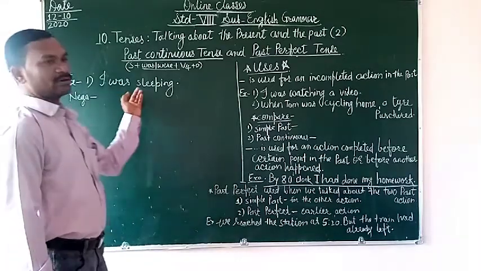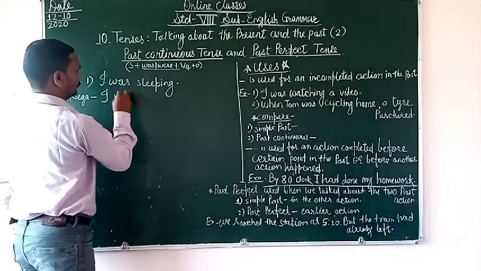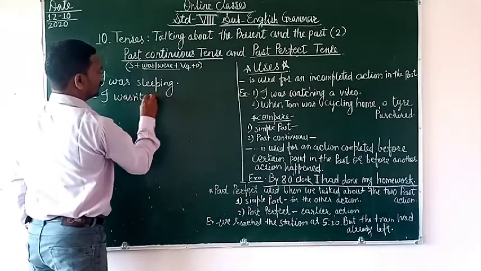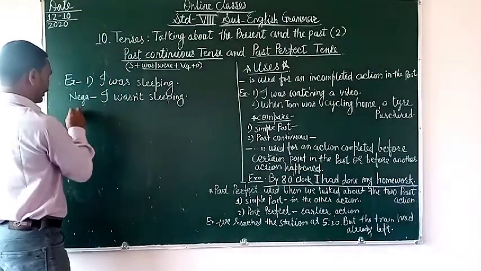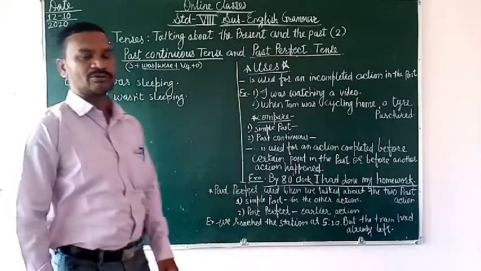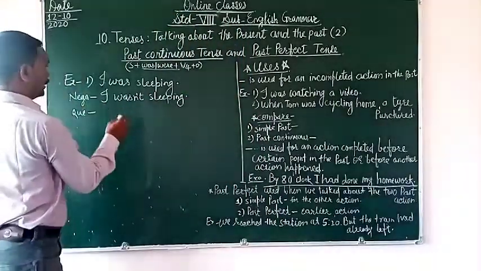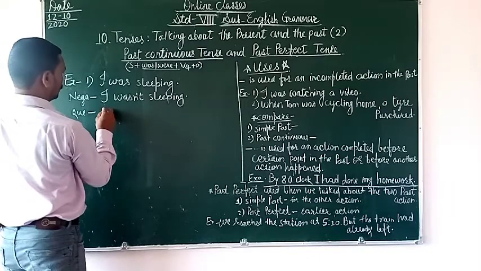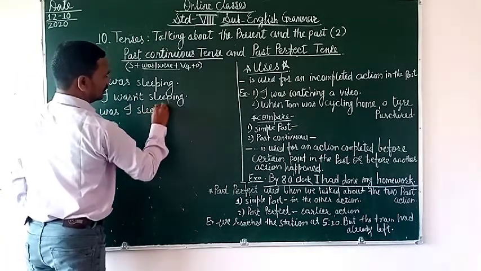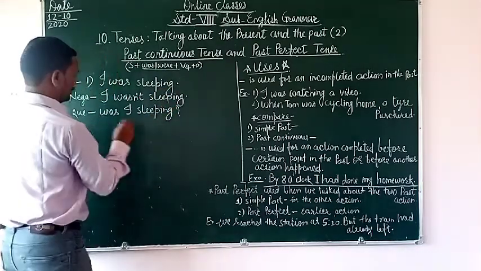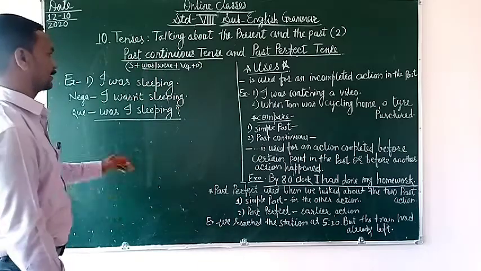Everyone has knowledge about how to make a negative sentence. I wasn't, I was not sleeping. And actually we have to deal with the question sentence. This is called the interrogative sentence. Was I sleeping? This is the common example, and you already know that.